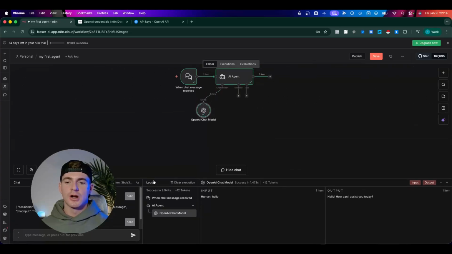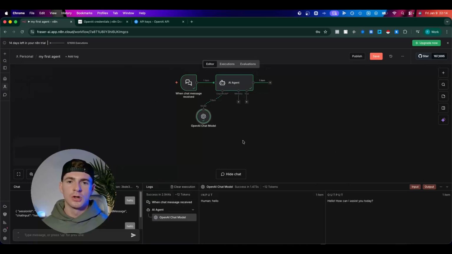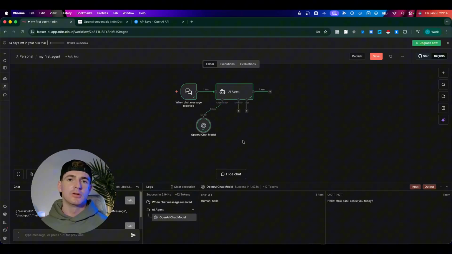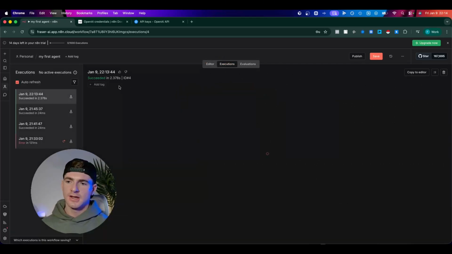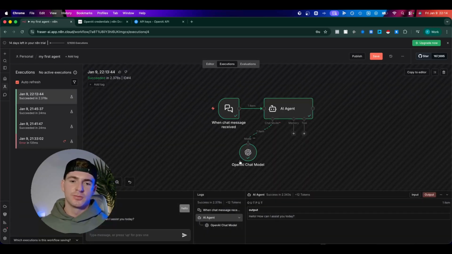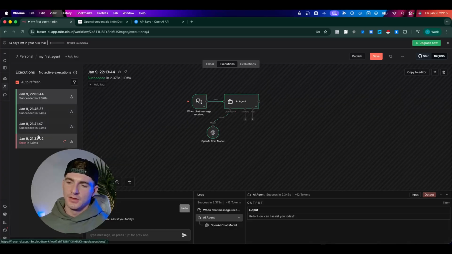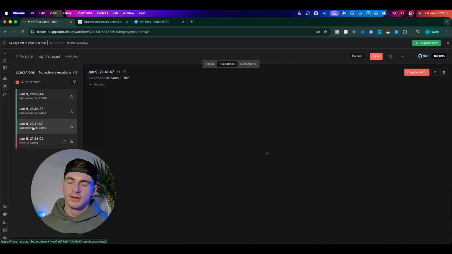Again, when you start building things and things don't quite go as planned, you can have a look in the logs and see what went wrong, or if something didn't quite behave the way you expected it to, you can go in and check that inside of the logs. We'll just quickly go back to executions, right? Because you're going to spend a lot of time in here as you start to get more advanced in your journey. This is a log of all of the different times that your workflow has run.